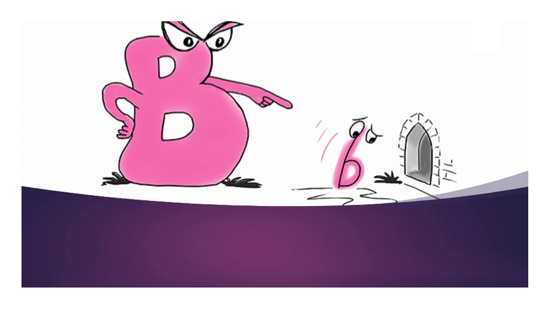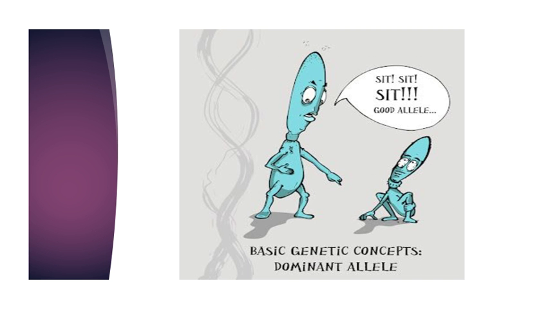You can get an idea about dominant and recessive allele by looking at this picture. The capital B is a dominant allele and the small b is a recessive allele, and the capital B is masking the effect of the small b. Here is the same case. Basic genetic concept, dominant allele. Here also the dominant allele is obvious, which is masking the effect of the recessive allele.